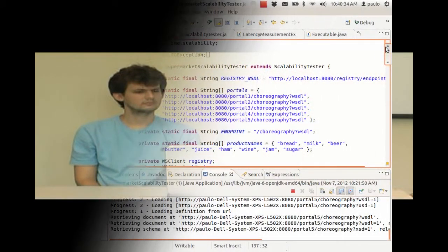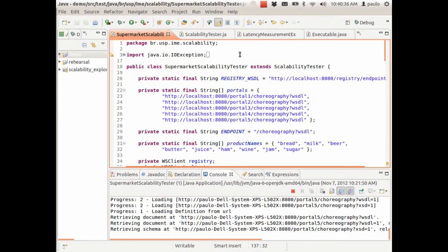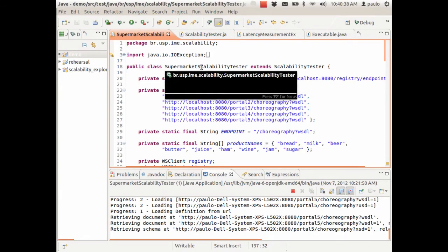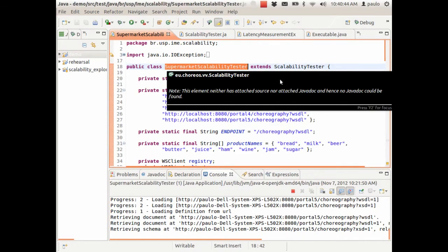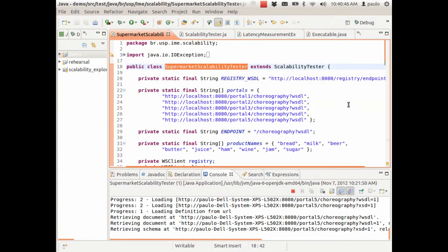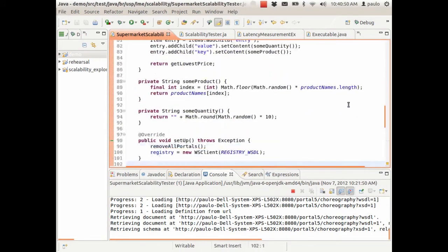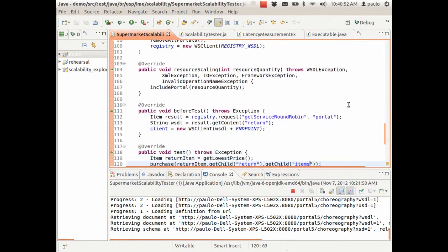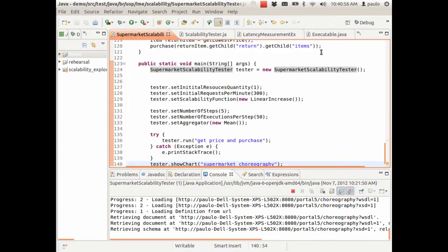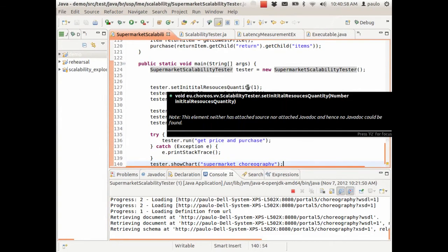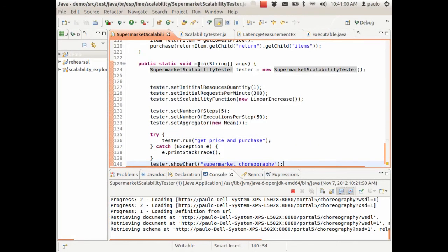To test the scalability of this choreography, we implemented this supermarket scalability tester, which is a subclass of our scalability tester, which is that template. Then we need to implement some of those abstract methods, and here are the implementations. And then we define the attributes of our framework here in our main method.